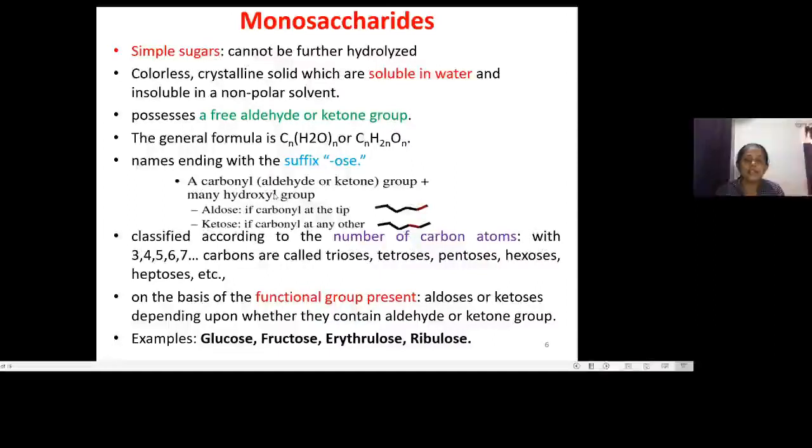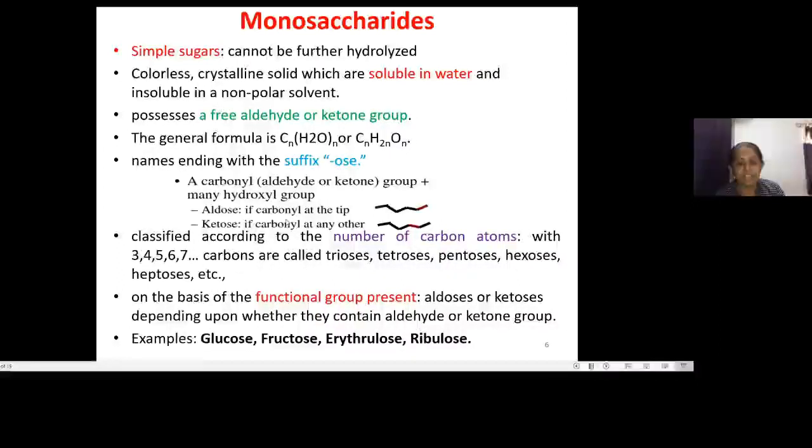That's why they are called either aldoses or ketoses. Further, monosaccharides are classified based upon the number of carbon atoms present, like 3, 4, 5, 6, or 7 carbon atoms. Accordingly they are called trioses for 3, tetroses for 4, pentoses having 5, hexoses having 6, heptoses having 7, and so on.